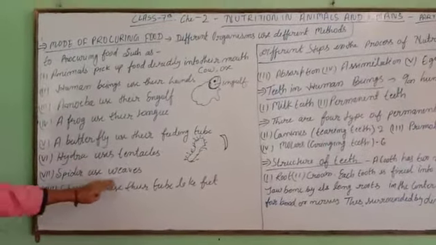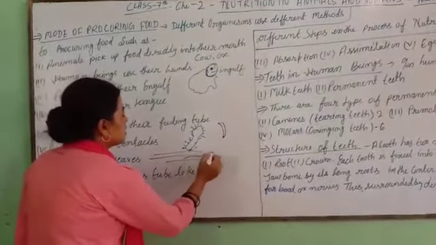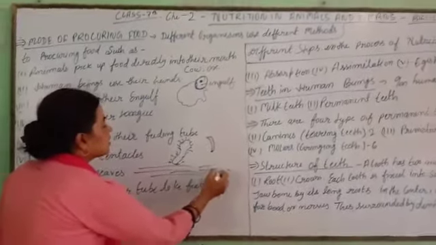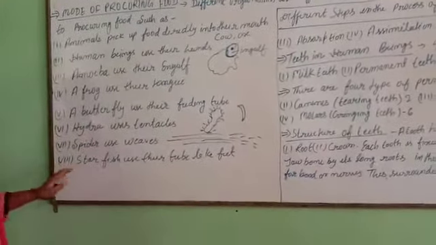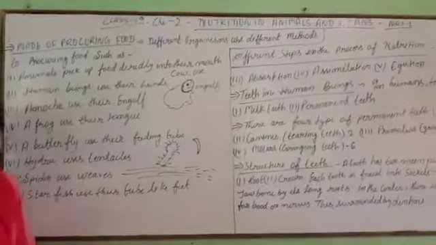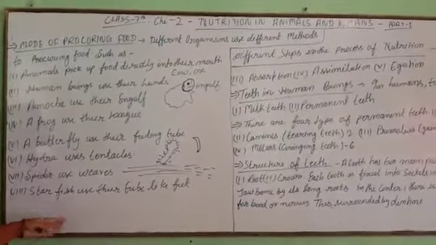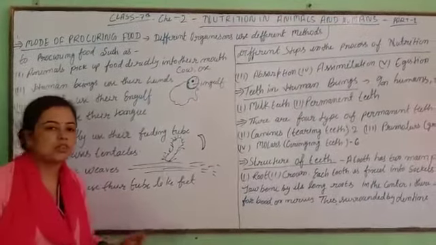A spider uses its web, matlab these thread-like structures, to catch its food. The starfish uses its tube-like feet. Starfish is an amazing thing. The starfish uses the feet for capturing the food.